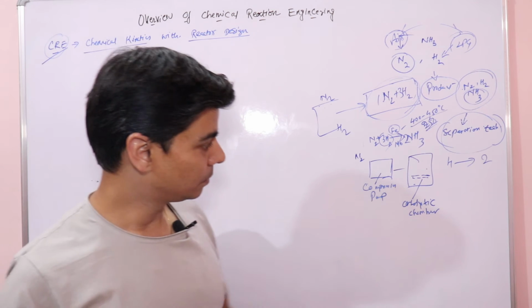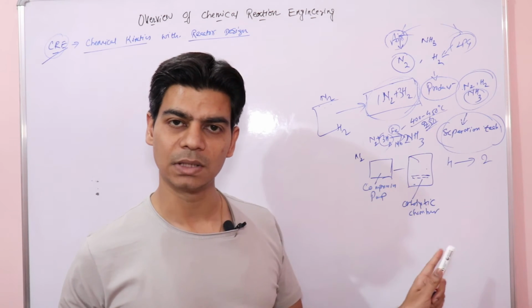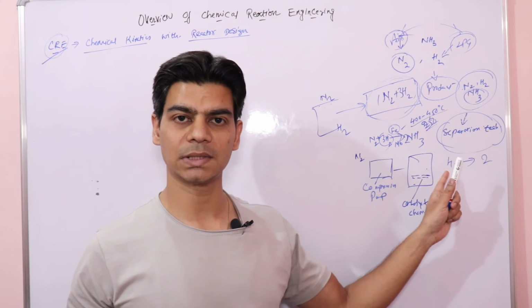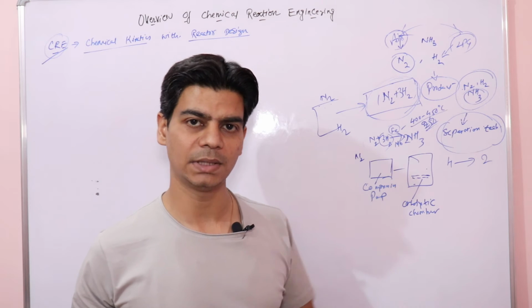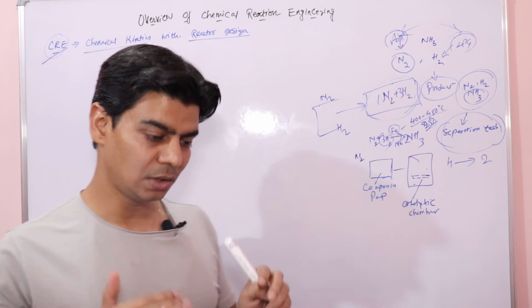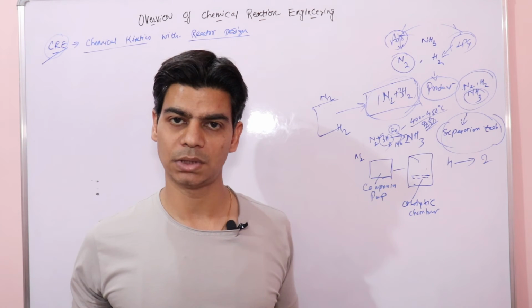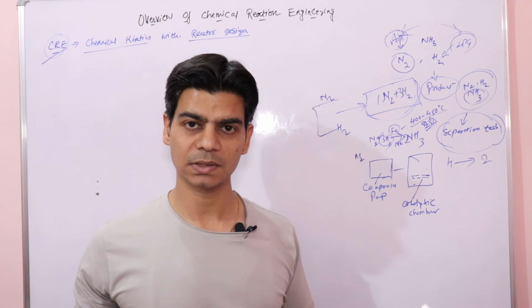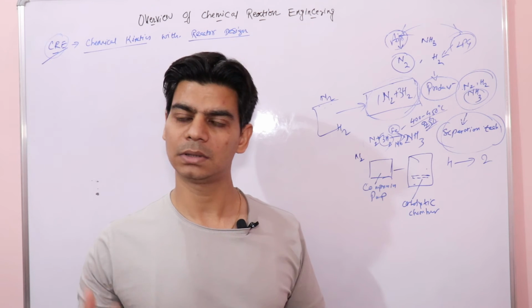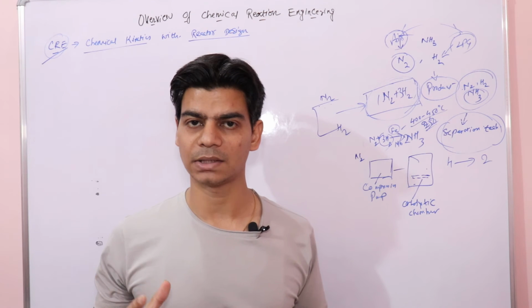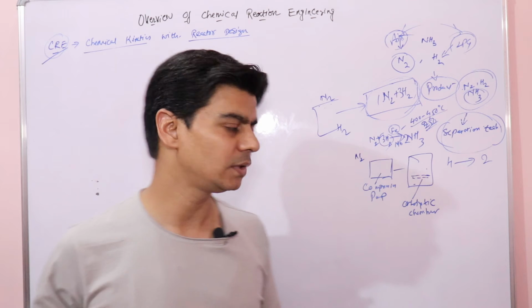So temperature should be low, but we know that at low temperature the rate of reaction goes down. Now the kinetics says at low temperature the rate of reaction will go down. Why will the rate of reaction go down?